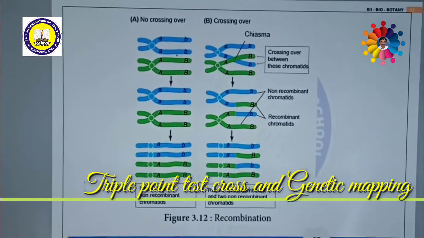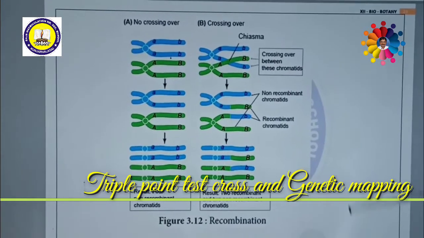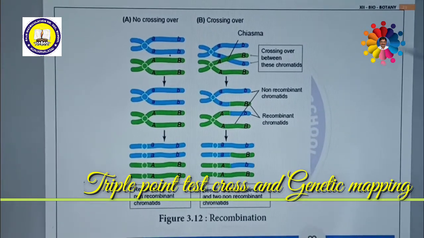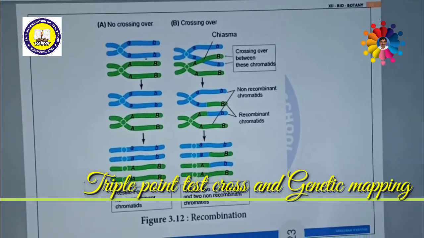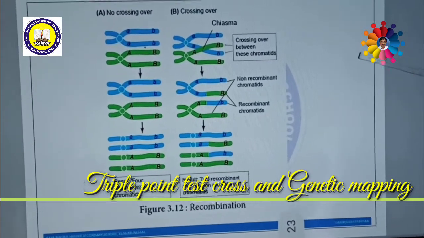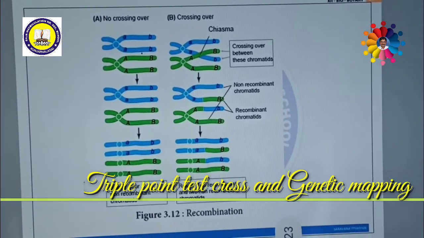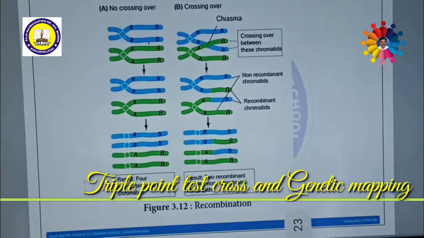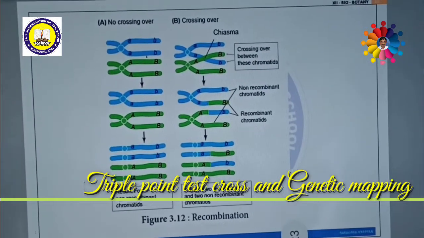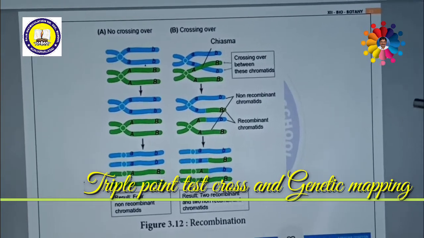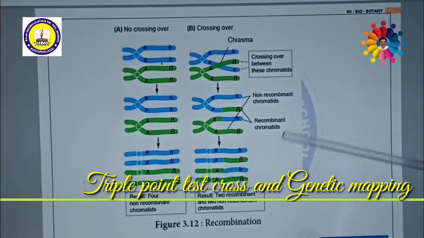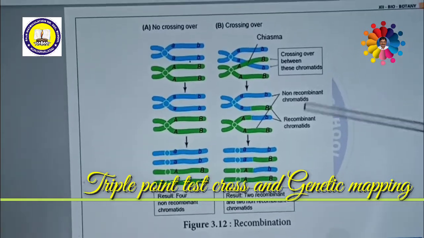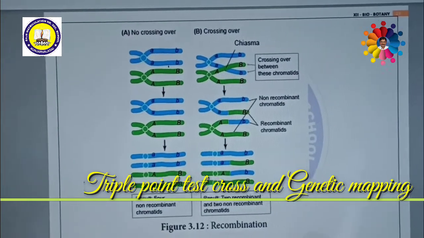Now, with the help of genetic mapping, we are going to see another concept. How can we determine the genetic map? In order to understand the genetic map, we should know about the dihybrid test cross, which we have already seen. What is a dihybrid test cross? If the homozygous recessive parent is crossed with the F1 generation, this is called a test cross. In the dihybrid test cross we can determine the genetic map, but this is not an efficient technique to measure genetic mapping. Why?